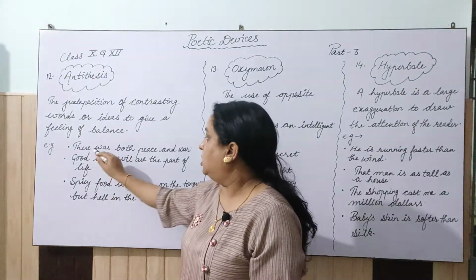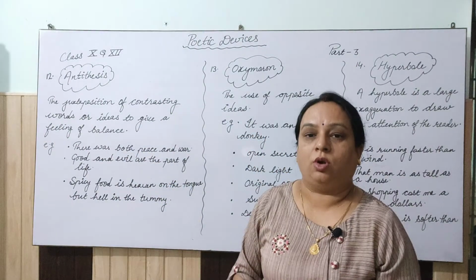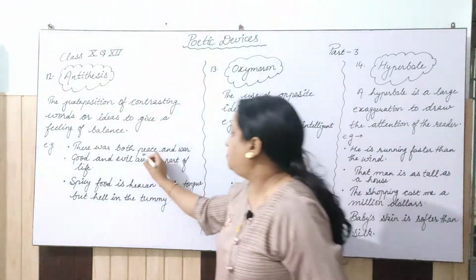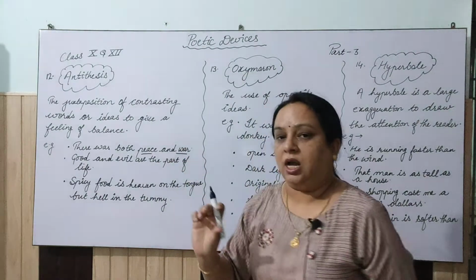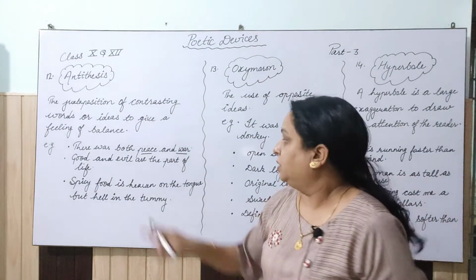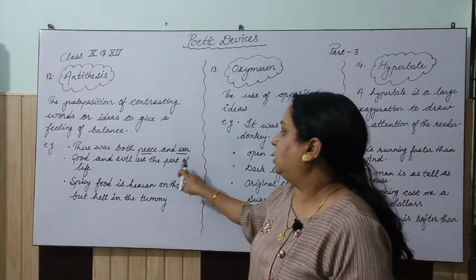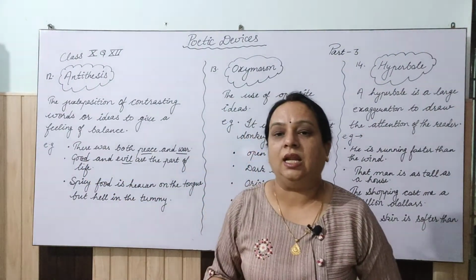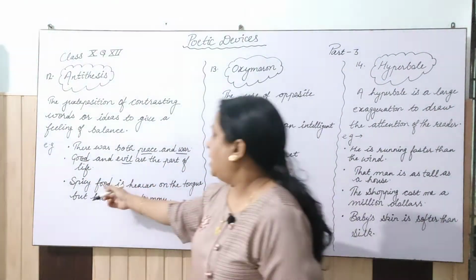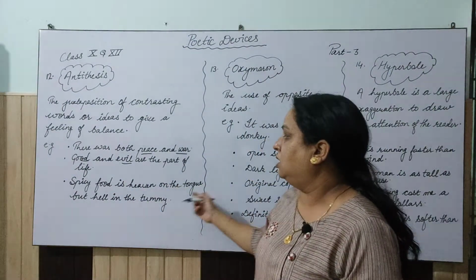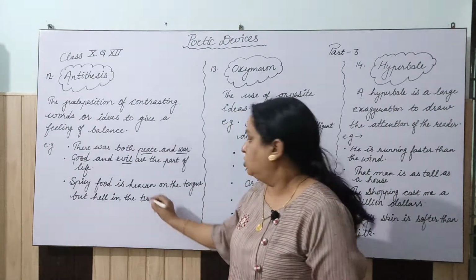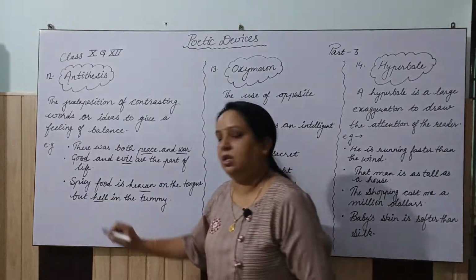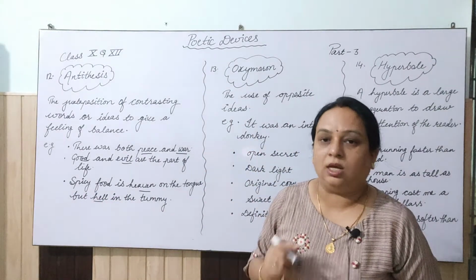First one: there was both peace and war. So, what you have noticed, this peace and war are antonyms. Clear? Good and evil are the part of life. So, good and evil, once again, antonyms. Spicy food is heaven on the tongue, but hell in the tummy. So, heaven and hell are the opposite words, the antonyms.